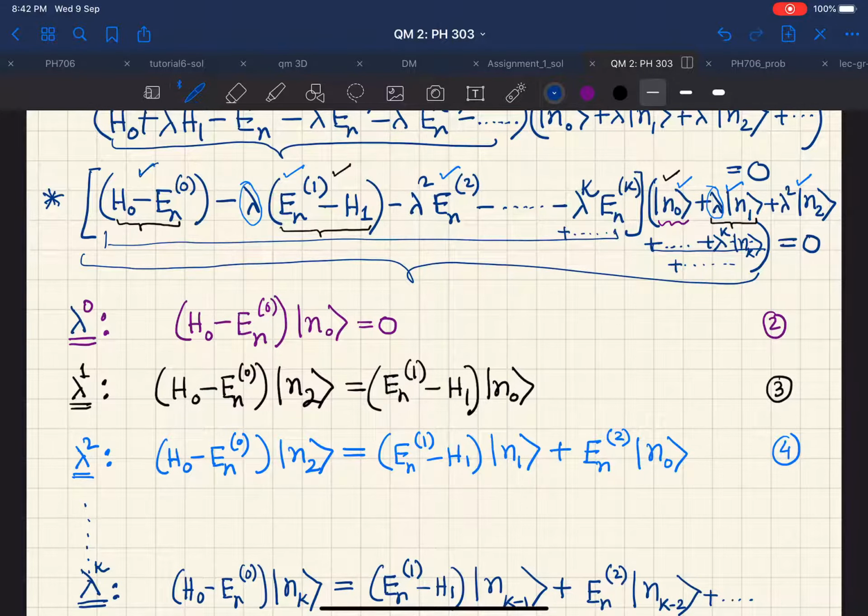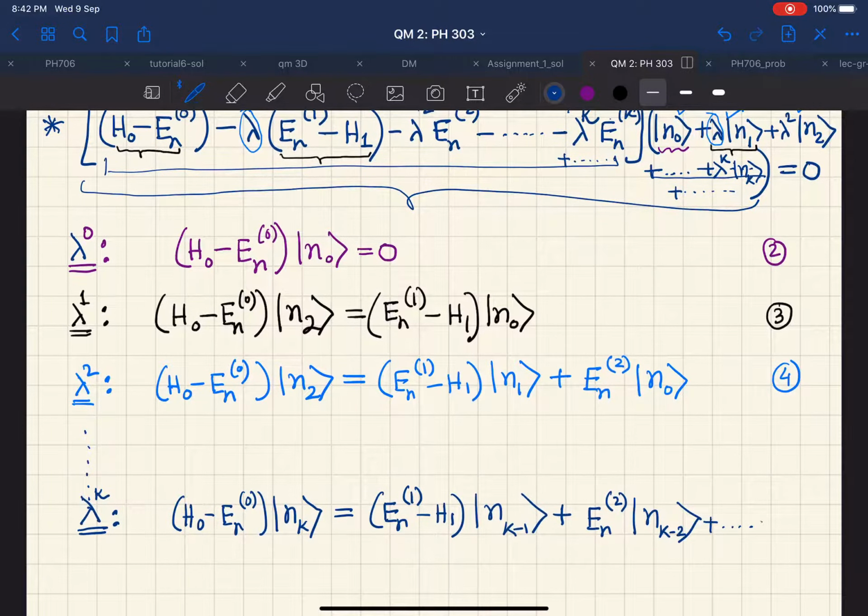In this manner, everything will go on, and finally, I should have written more terms here. Finally, you see that when this lambda to the power k E_n^k comes, it will give you a lambda to the power kth order term when E_n^k is multiplied on n_0 ket. So the last contribution will come from E_n^k ket n_0. So that's it. Let us number this equation 5.